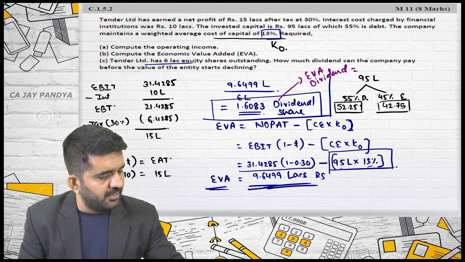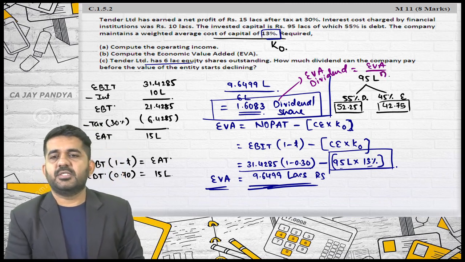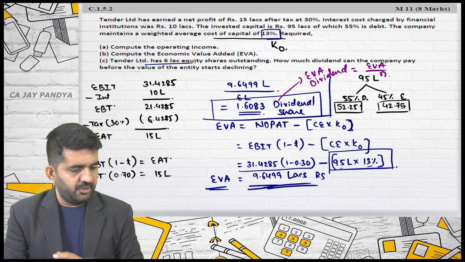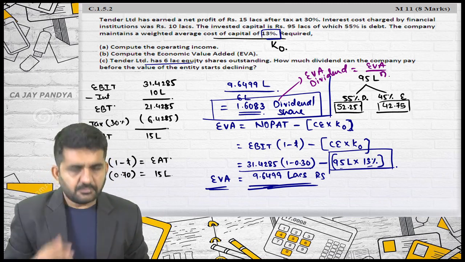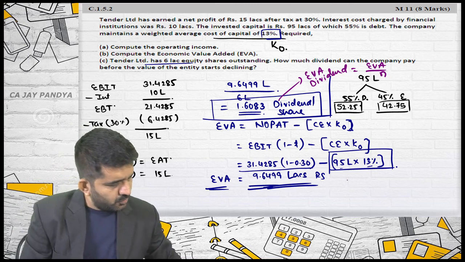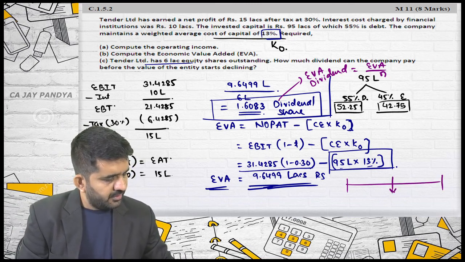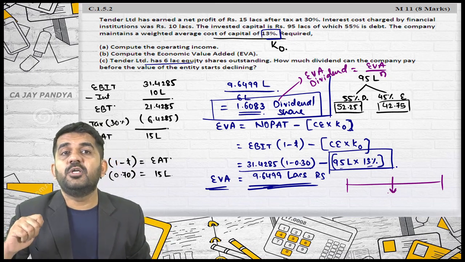It is nothing but EVA divided by number of shares. Is it alright? So this is how the EVA dividend concept came into picture. Is it alright? Are you all getting it? This is the point at which all stakeholders are satisfied.